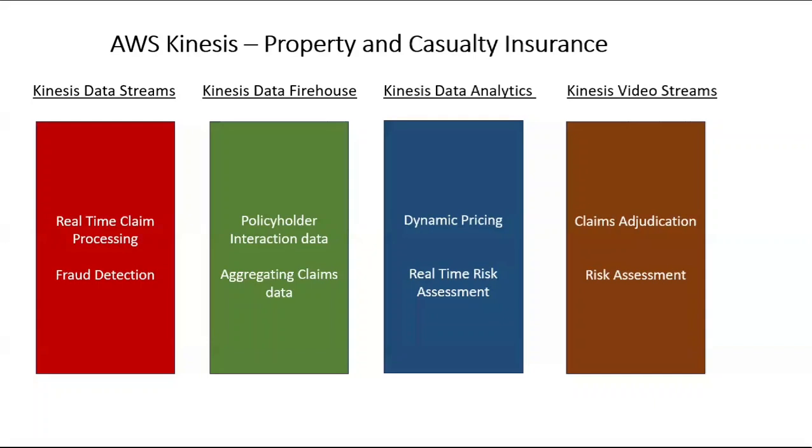Finally, Video Streams. As I told you, if you take a real-time video at the accident site, the adjusters can send that video to the insurance company through Video Streams, and Video Streams can help find some anomalies in the data. Similarly, risk assessment: any kind of evaluation that you do on a property, a high-risk property, through a video, you can send that, and Video Streams can tell you, okay, is this a high-risk property or a low-risk property? Based on that, the insurance company can charge the customer.